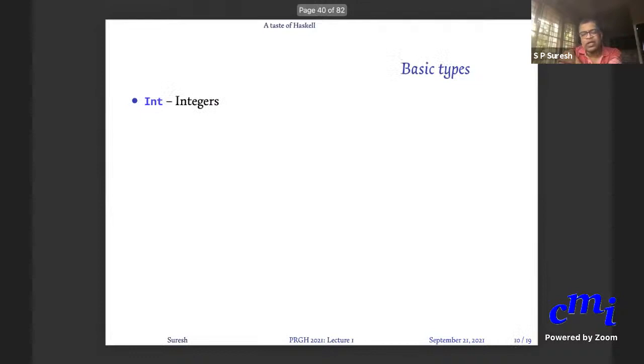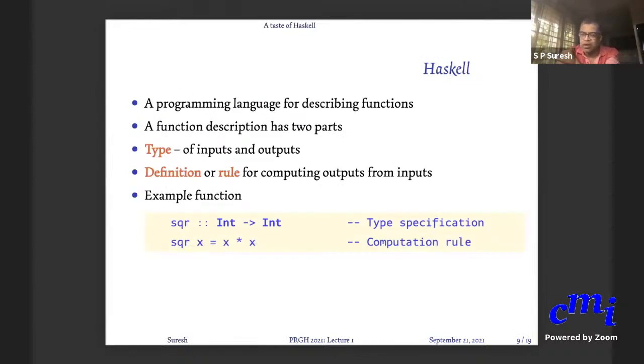We are just going through some basics of how to define functions in Haskell. You write a function name and the type: what are the types of the arguments and what is the type of the result? Here int is the type of the argument and int is the type of the result. And this is the rule that tells you what to do. Square of x is nothing but x times x. It's a simple function.